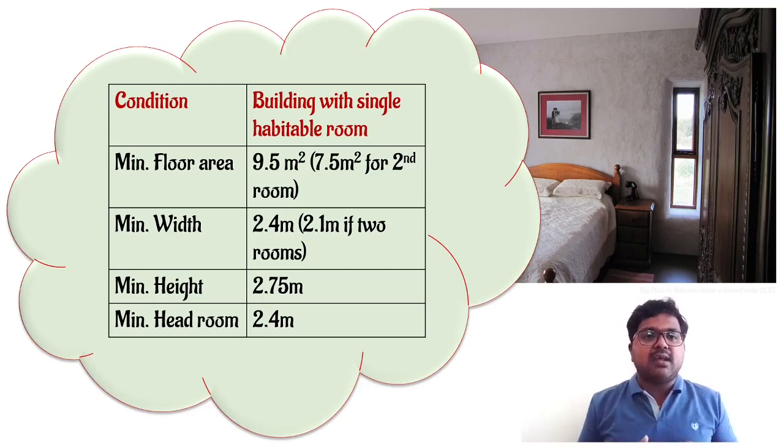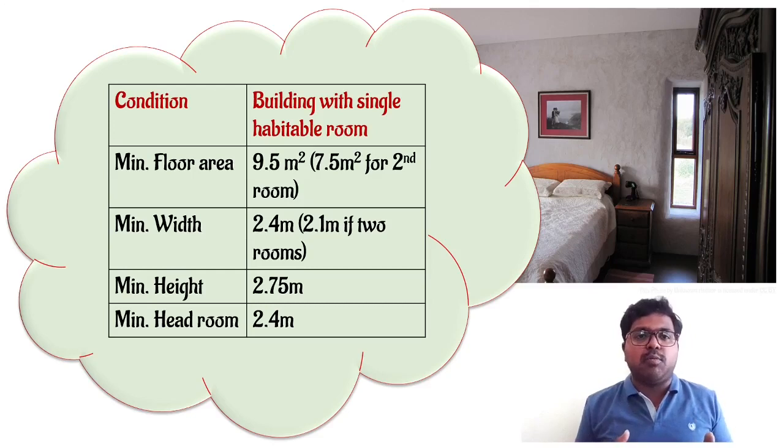Here, the minimum floor area condition for a building with a single habitable room, like a 1 BHK where the bedroom is the main habitable room, is that the minimum area of the habitable room will be 9.5 meters square.